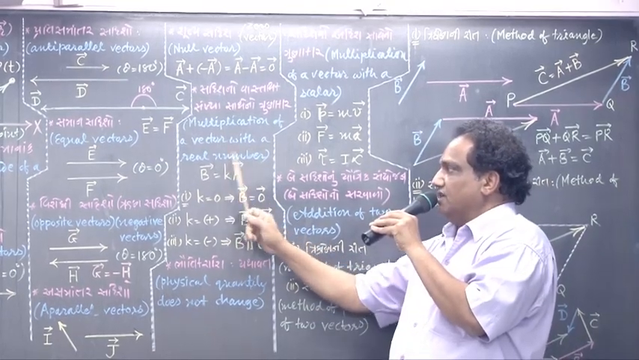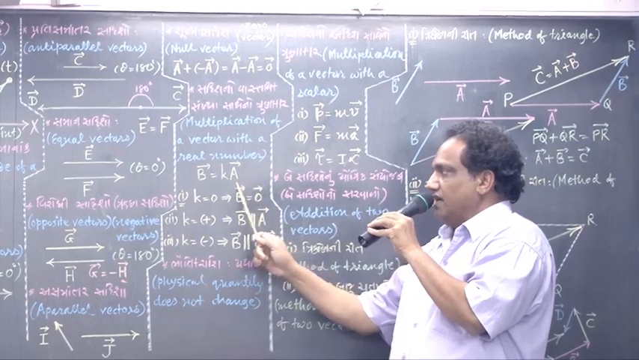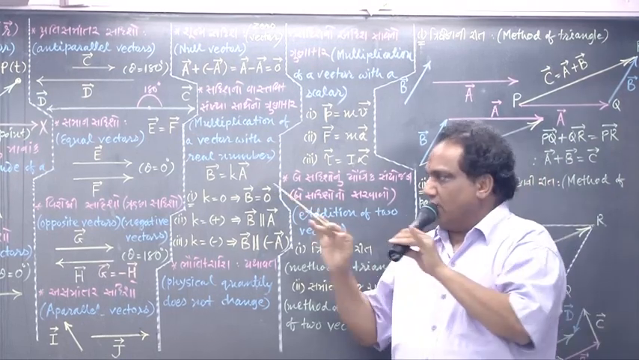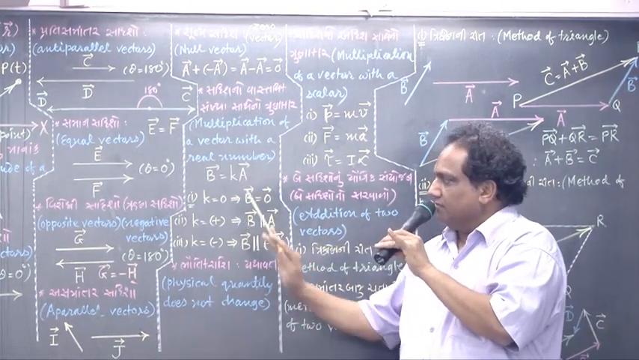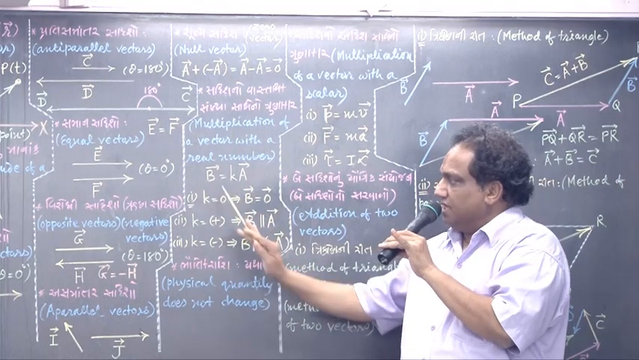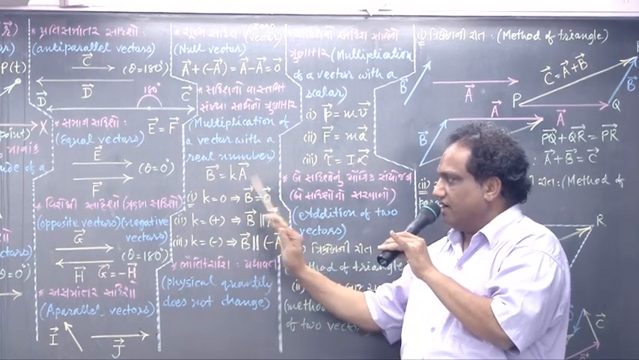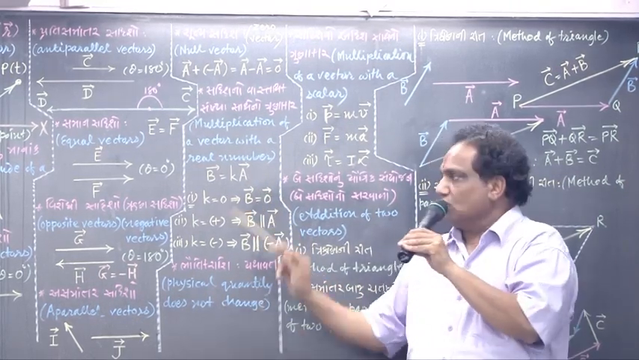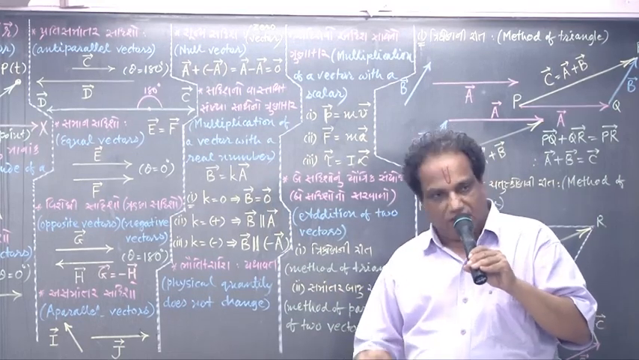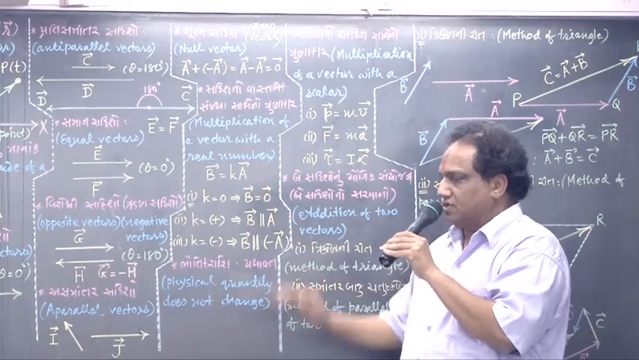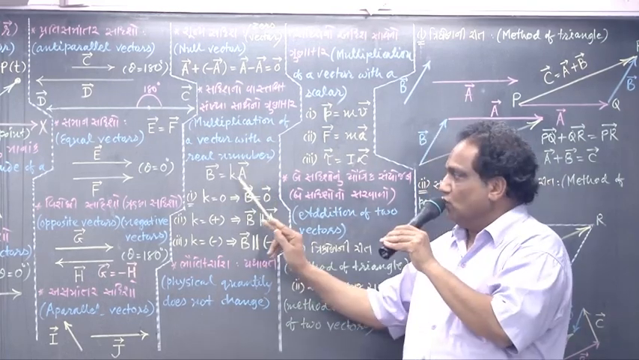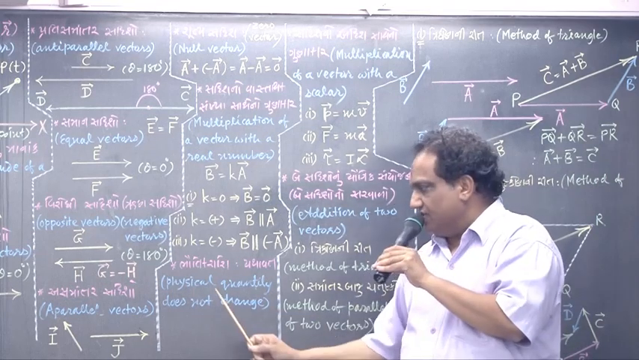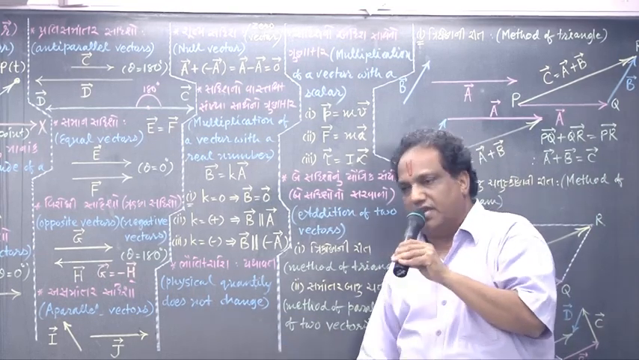Multiplication of a vector with a real number. Suppose vector A is multiplied by real number k. Though you are multiplying with a real number k, remember the resultant vector has the same physical quantity as that of vector A. Suppose this is a velocity vector and this number is 3, so 3 into vector V, it is velocity only. Suppose this is force and you are multiplying by 2, so 2 into vector F, it will remain force only. So here the physical quantity does not change.